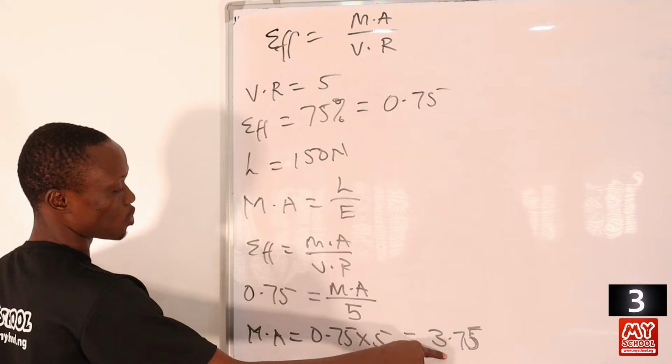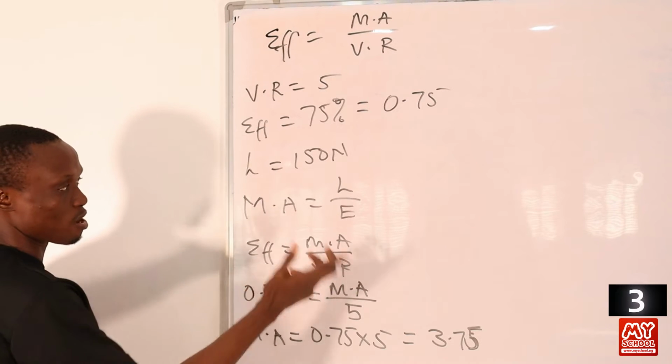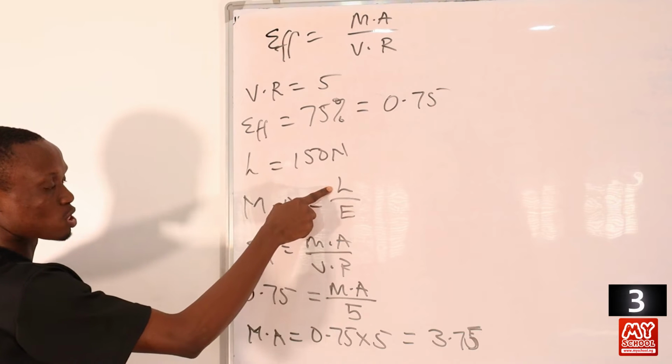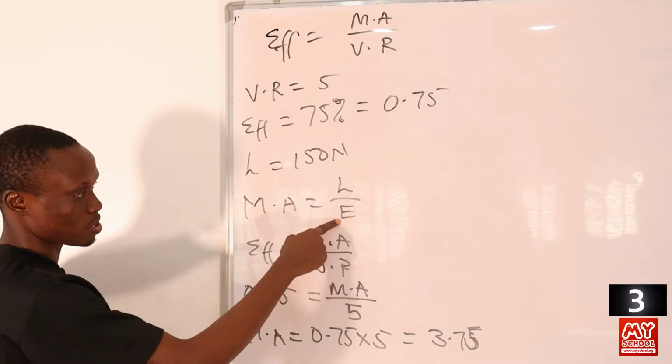Now that we have gotten our mechanical advantage, don't forget that mechanical advantage is load all over effort, and we know our load to be equals to 150 Newton. So we can substitute here so that we can get the effort, right?